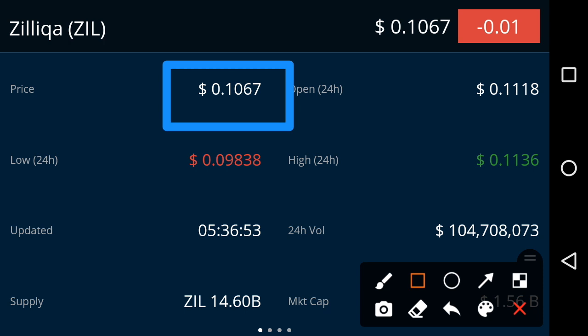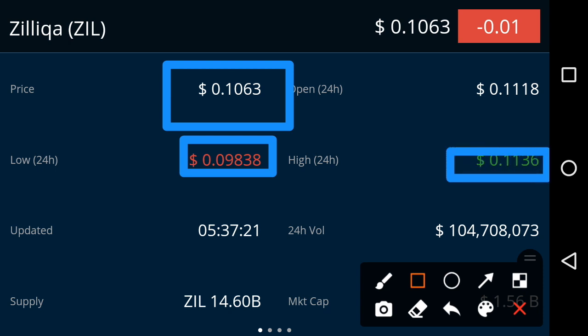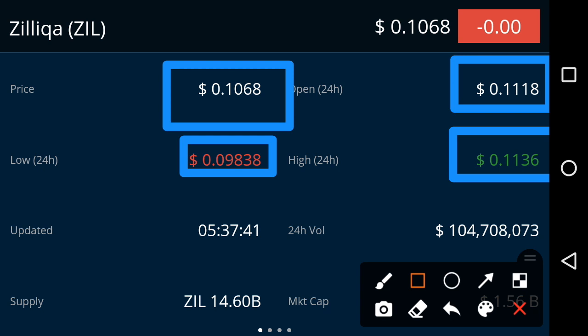On the other side, if we look at the lowest price of Zilliqa, it is 0.09838 USD, that is the lowest price of Zilliqa in the last 24 hours. Same like it, if we look at the highest price of Zilliqa in the last 24 hours, it is 0.1136 USD. $0.1136 is the highest price of Zilliqa in the last 24 hours. And if we look at the opening price of Zilliqa in the market, it is 0.1118 USD, friends. That is the opening price of Zilliqa in the market, friends. And the market supply is 14.60 billion.